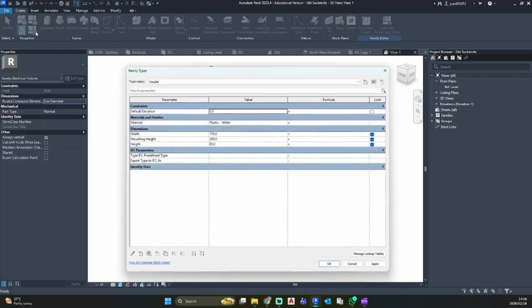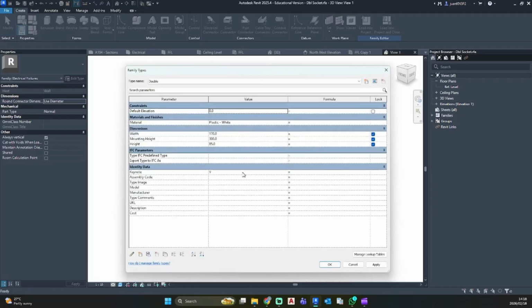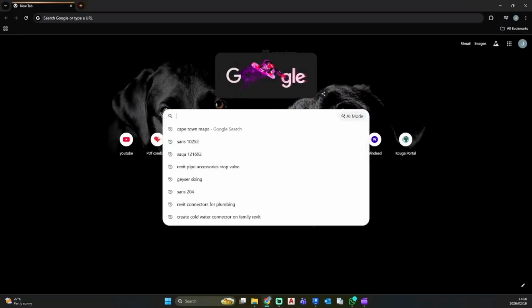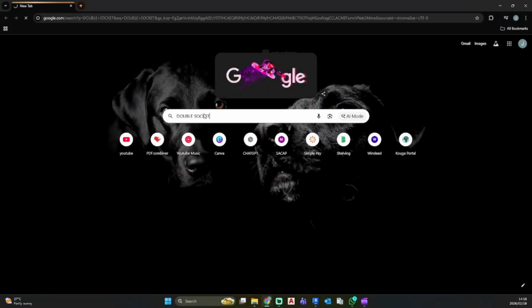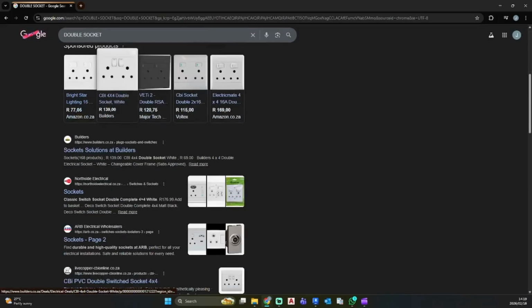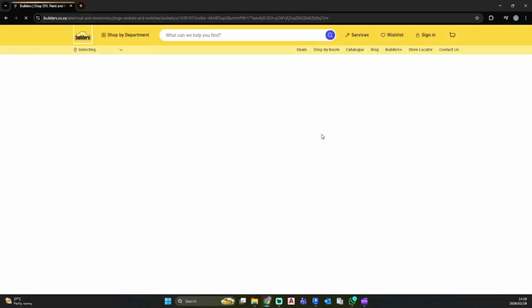Let's go to our properties and see type image. So this, let's just go and search double socket. Here's some double sockets. So let's see builders.